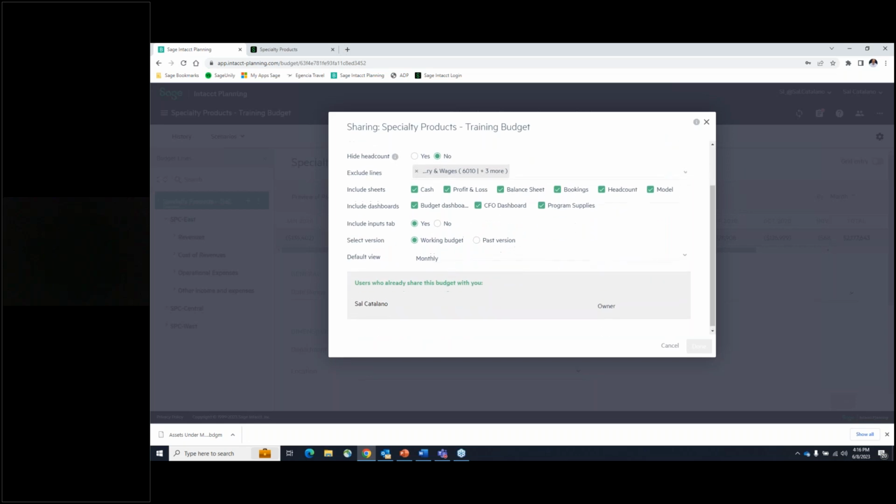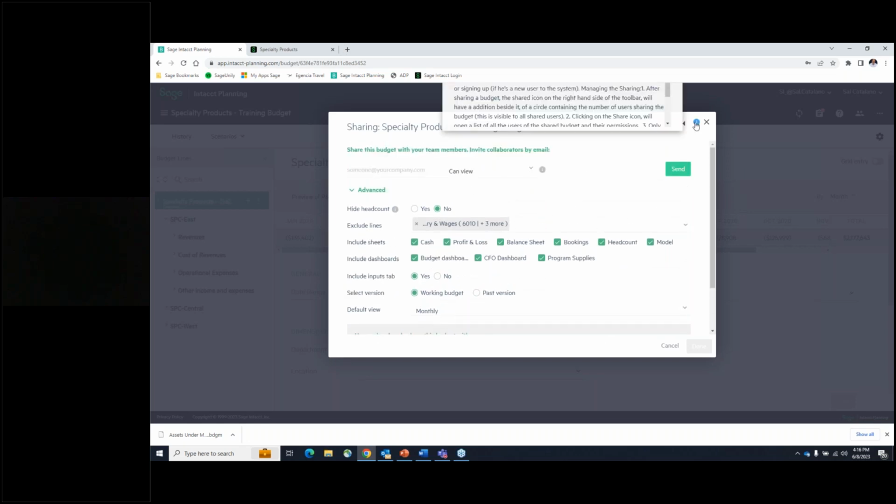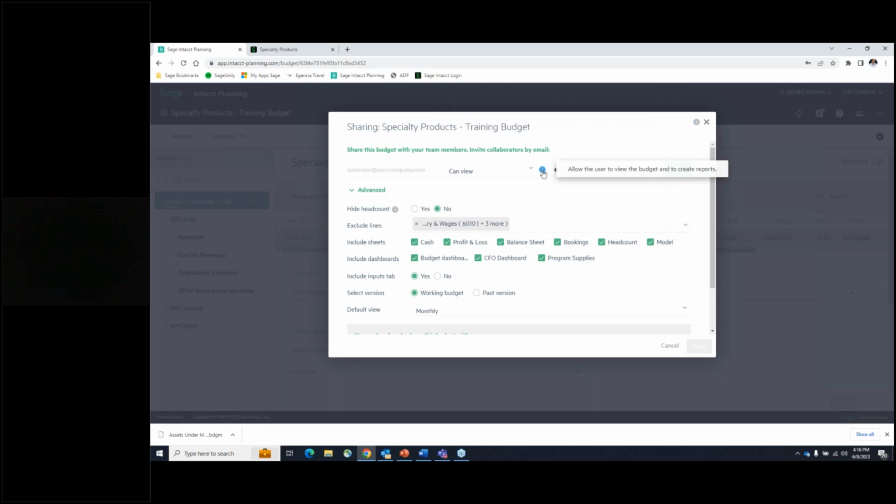Okay, I also want to mention there's a couple of things here. While you're going through this software, you're always going to see these little information icons, and by just hovering over them, that'll give you an opportunity to view information about that particular functionality. So anytime you have any questions, it's always good to look at these, and you might have the answer already. Okay. All right, I'm going to get out of this.